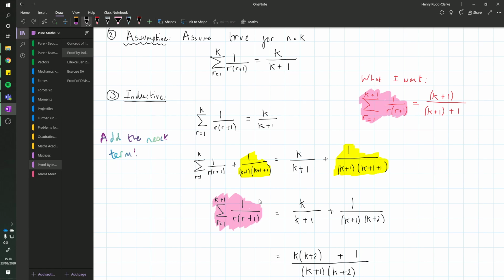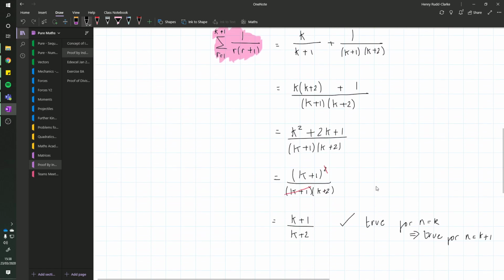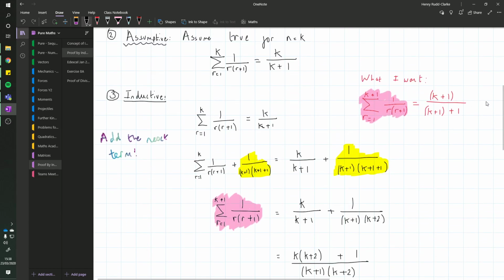I just added the same thing to both sides, which I chose because it's the next thing in this series. If I went to k plus 1, this would have been the last term, and that's what I wanted. I added that to both sides, which is a perfectly legal piece of algebra, and then I just simplified what's on the right. So that gives me exactly what I want, because this is what I want up here.